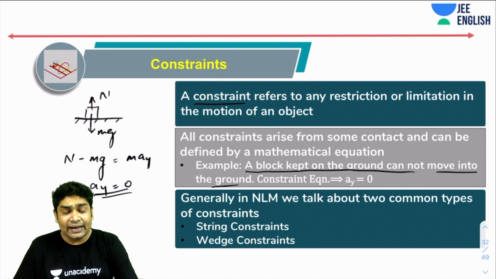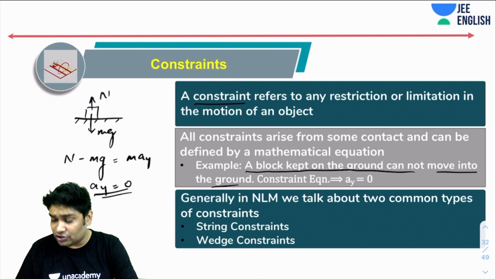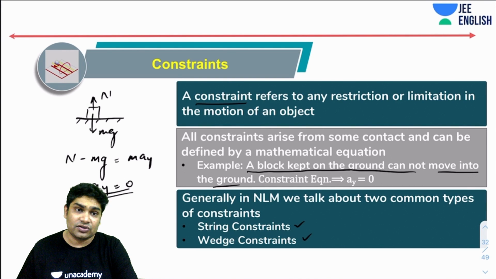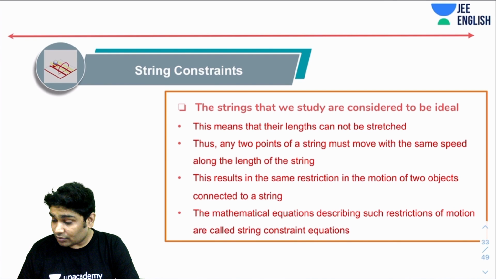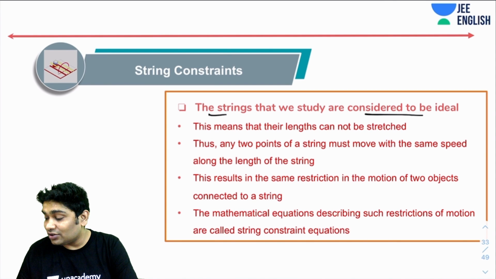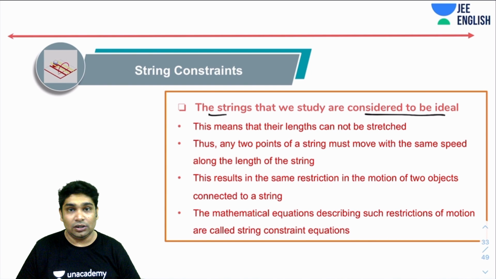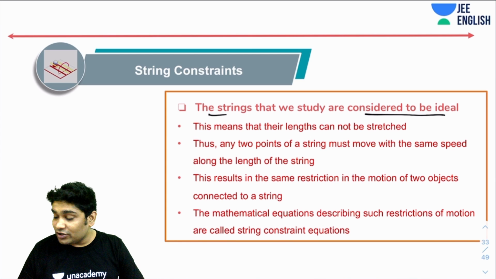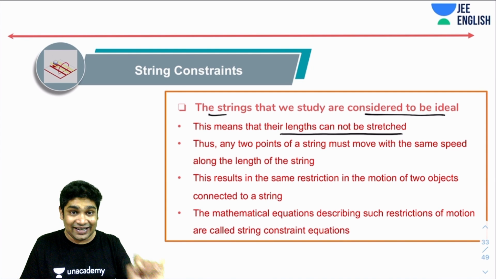So generally, in all our problems, we will discuss two kinds of constraints mainly. One is string constraint, and another is wedge constraint. So let's talk about string constraint first. What are string constraints? The strings that we study are considered to be ideal. So ideal strings will be inextensible, which means that their lengths cannot be stretched. They cannot be changed.